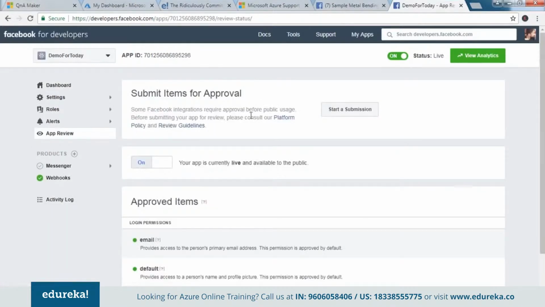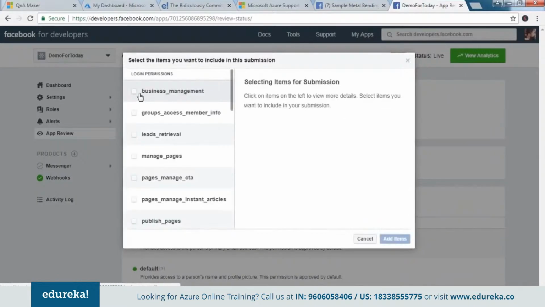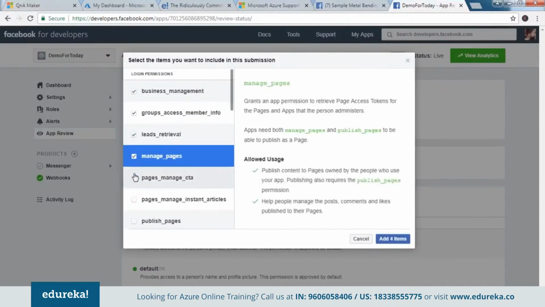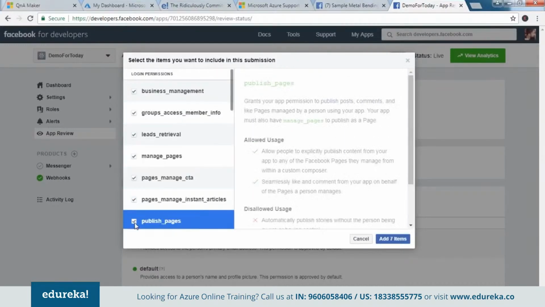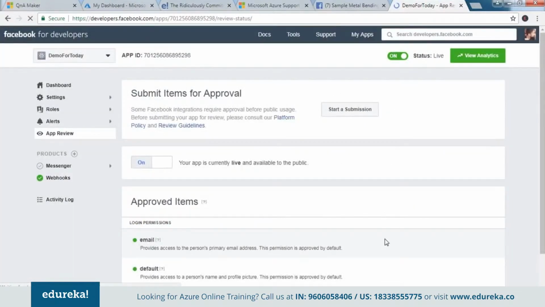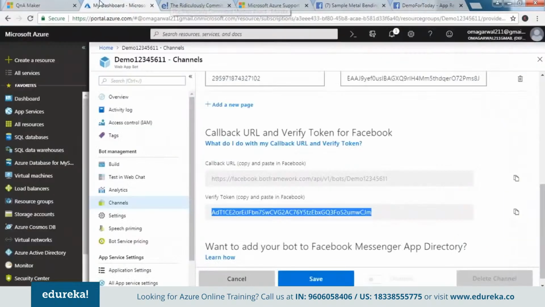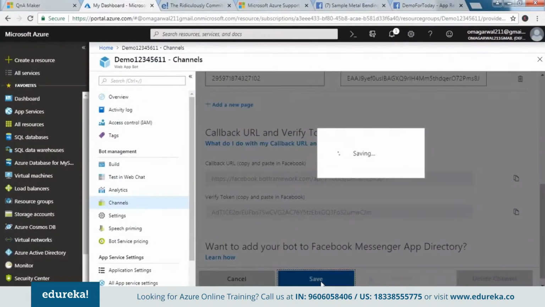My app has been set live. Start a submission for approval. Yes, please select all these fields. And I say add 7 items. There you go. So this has been done, guys, and our app is good to go now. So I would just go ahead and save this thing.